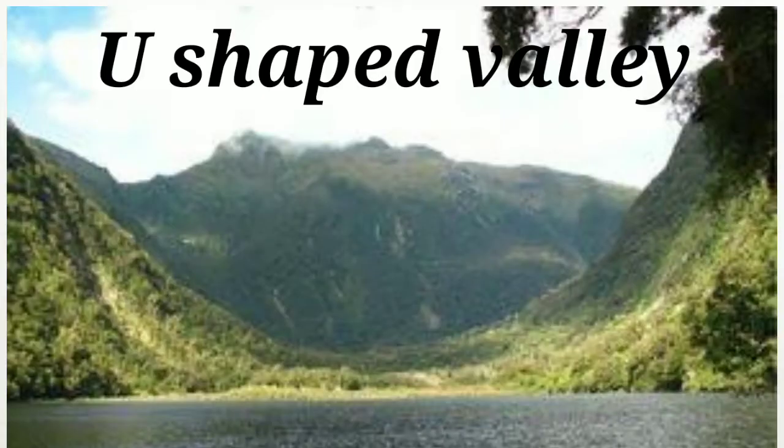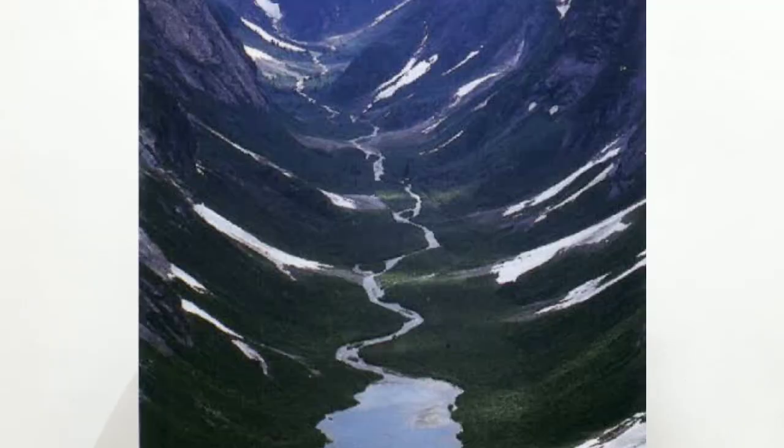So the erosional landform which is formed by a glacier is the U-shaped valley. A U-shaped valley is basically a broad, steep and flat-floored valley which is formed by glaciers. This is termed a U-shaped valley because the shape formed by it is basically a U. These U-shaped valleys are generally formed when the glacier moves downwards.